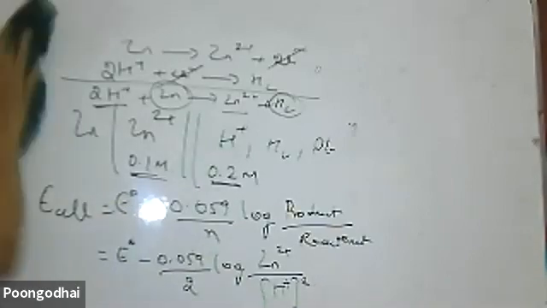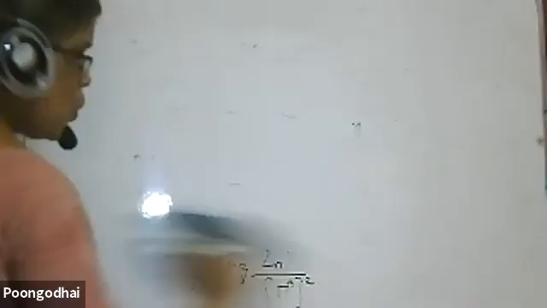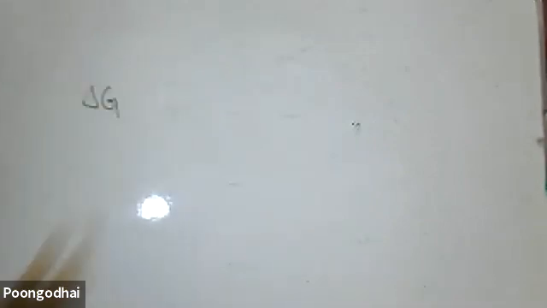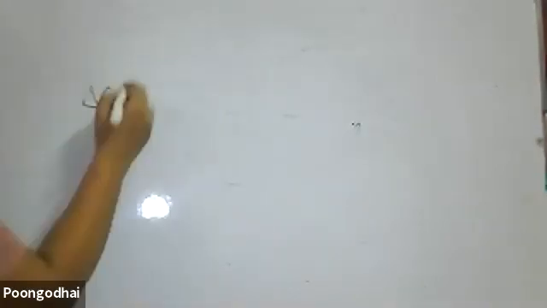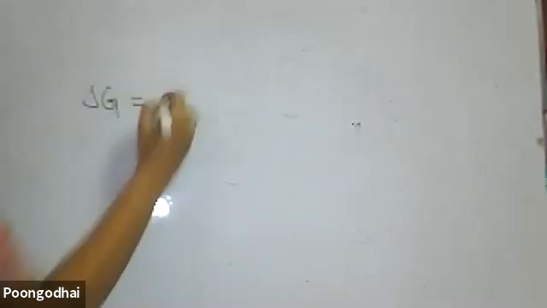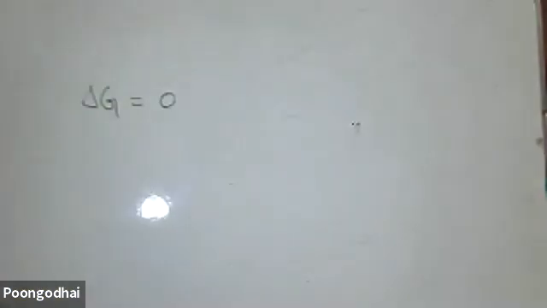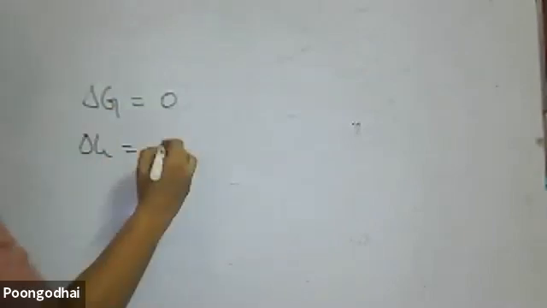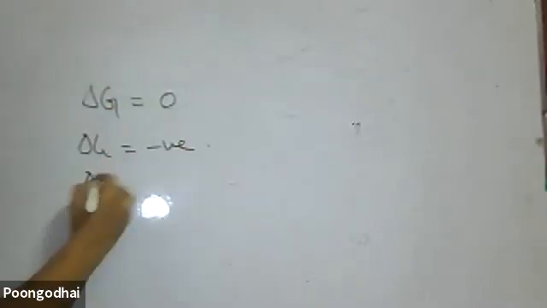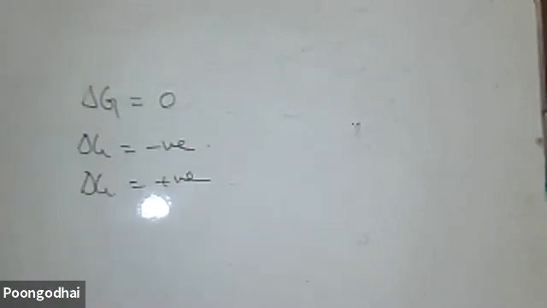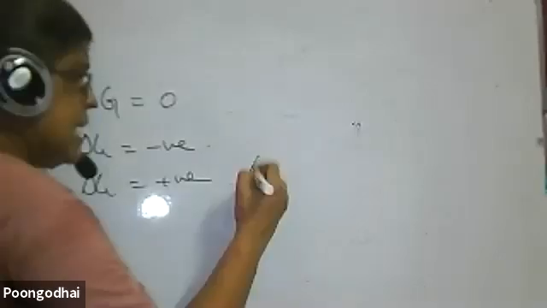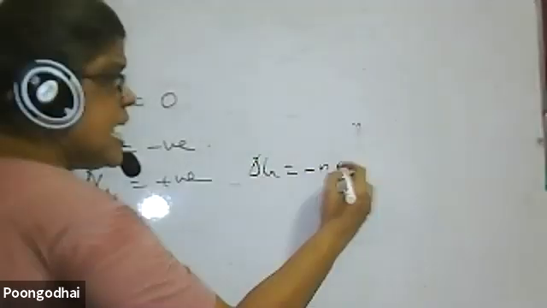Next, how is this E cell thermodynamically related? We know that for a reaction to be spontaneous, del G plays a vital role. If del G is equal to 0, the reaction is at equilibrium. If del G is negative, the reaction is spontaneous. If del G is positive, the reaction is non-spontaneous. The spontaneity of the reaction can be determined by del G. Then how are del G and E related? Del G is equal to minus n F E naught cell.